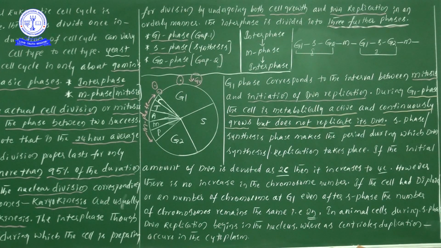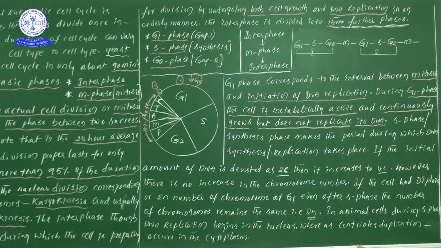Once you see: G1, S, G2, then M phase; again in interphase G1, S, G2, then M phase. So G1, S, G2 together we have taken as I, which stands for interphase, and M stands for mitosis or M phase, later I.